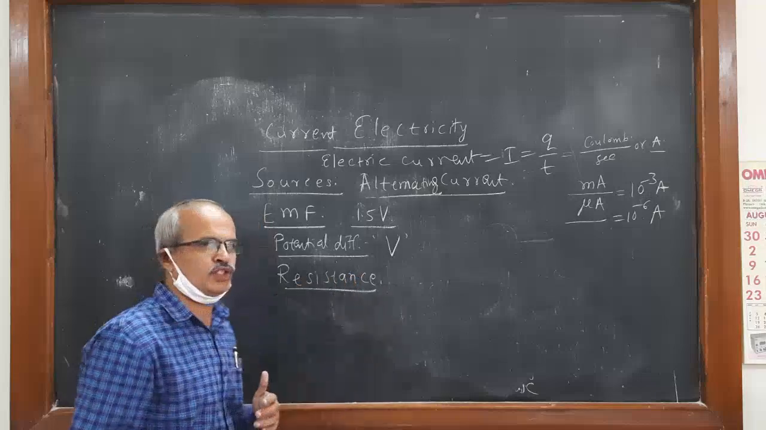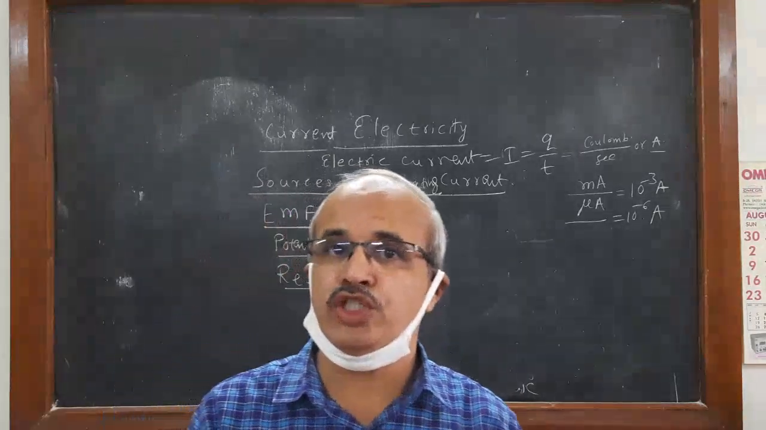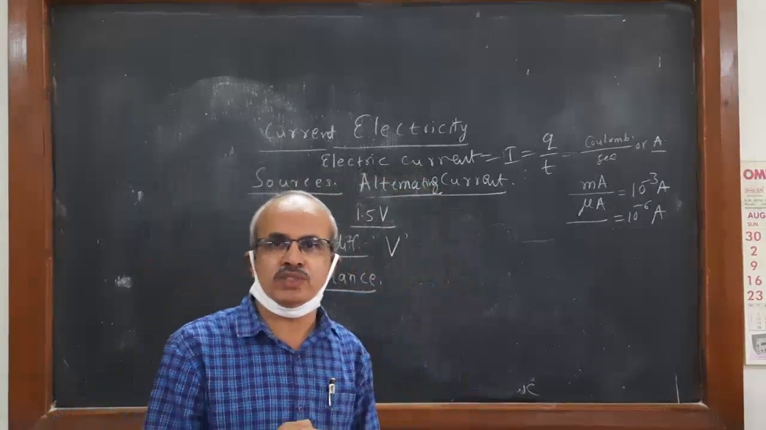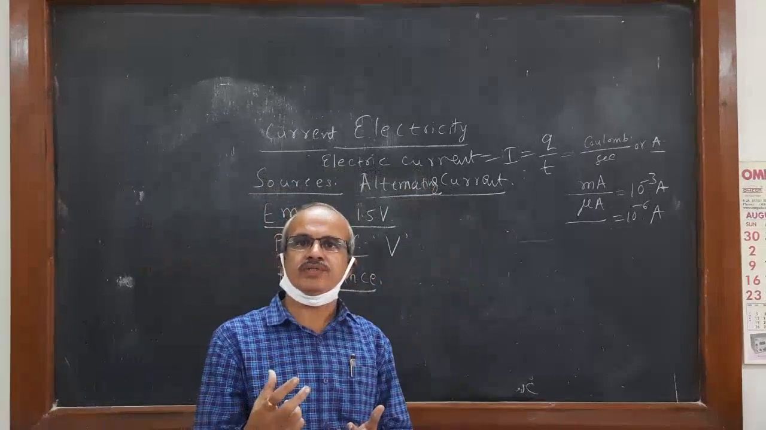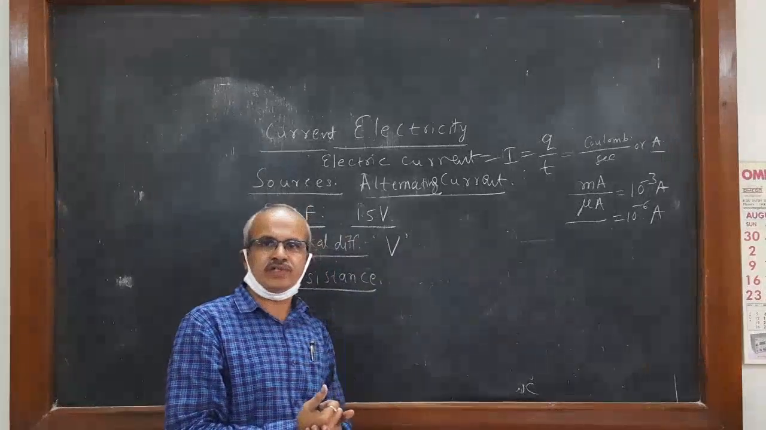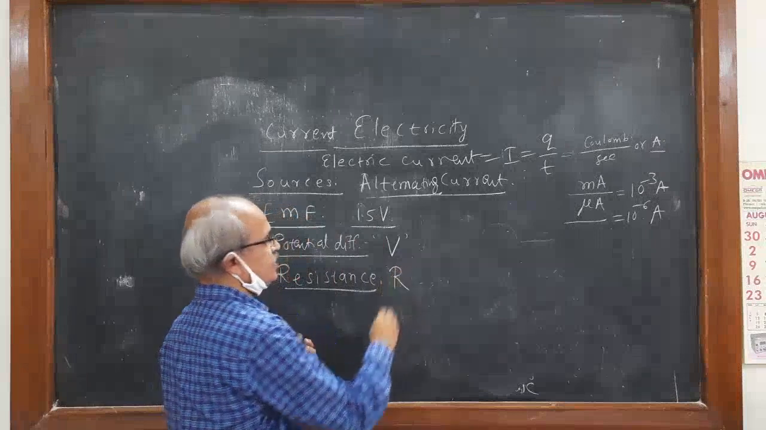Resistance is opposition to the flow of current. To what extent it will oppose, to that extent current will be limited, controlled. Otherwise, current will flow as it is. Therefore, resistance is required.